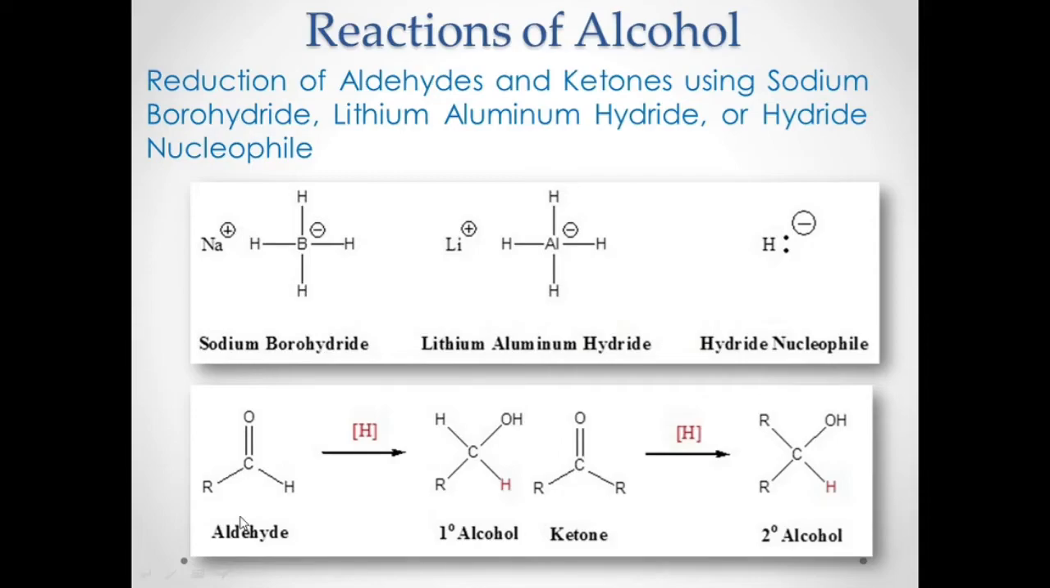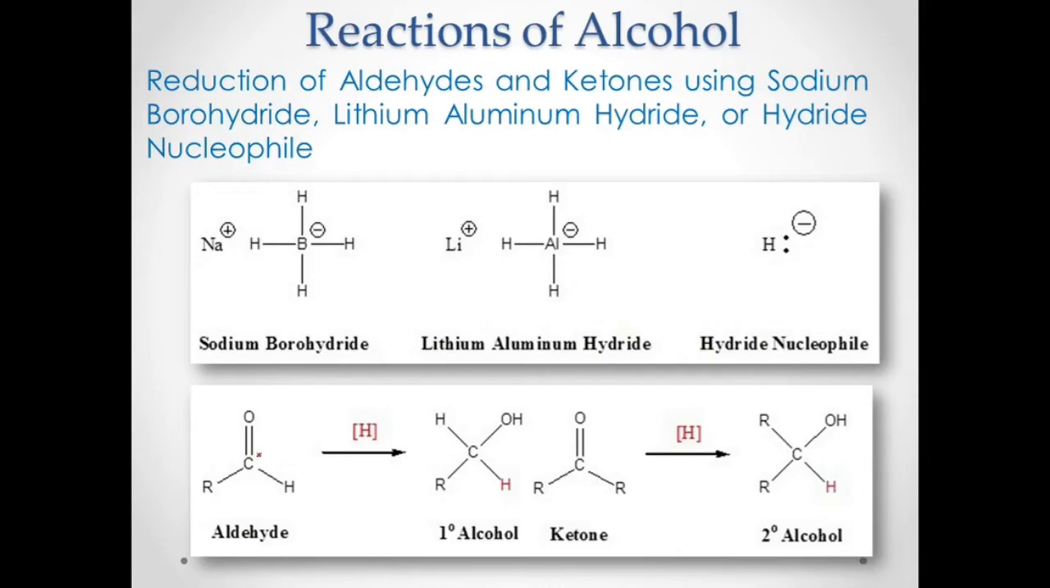Reduction of an aldehyde will form a primary alcohol. While reduction of a ketone will form a secondary alcohol. Remember that: aldehyde, primary alcohol; ketone, secondary alcohol. Remember the structure for an aldehyde, that is R-C double bond O-H. While for a ketone, that is C double bond O, with two R's attached to that carbon.